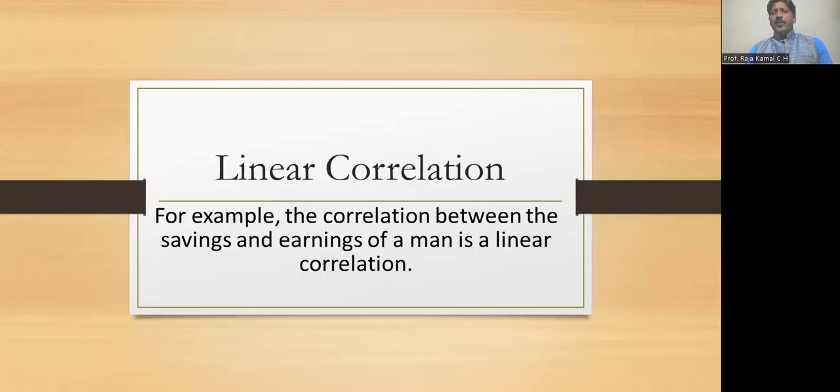There is one more type of correlation which is very interesting, that is linear correlation. The correlation between the savings and earnings of a man is linear. What is the difference between positive correlation and linear correlation? In both positive correlation and linear correlation, the variables move in the same direction. But in positive correlation, suppose age increases and height also increases, but as much as age increases, height does not increase.